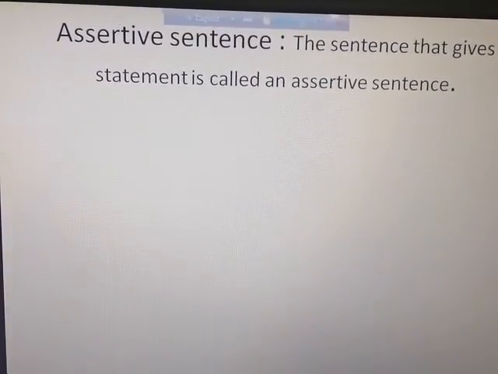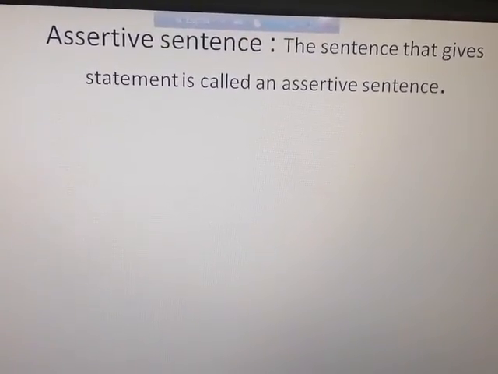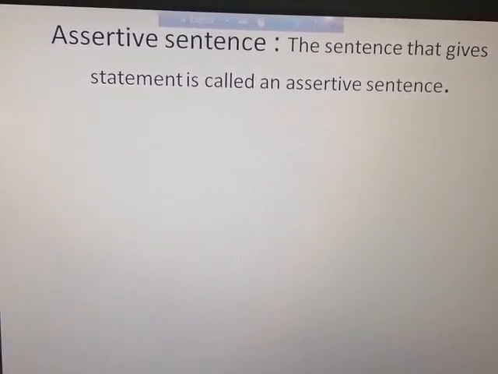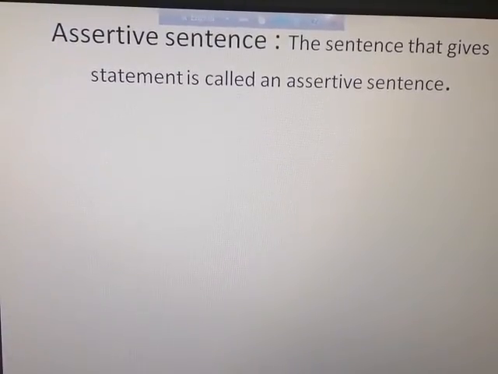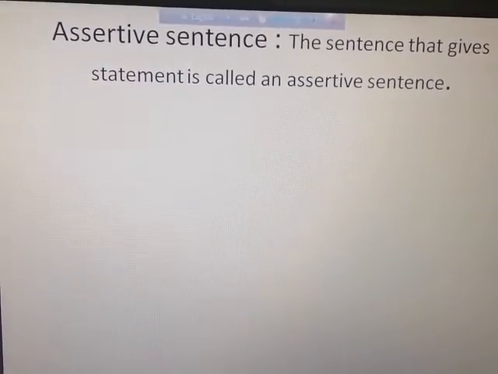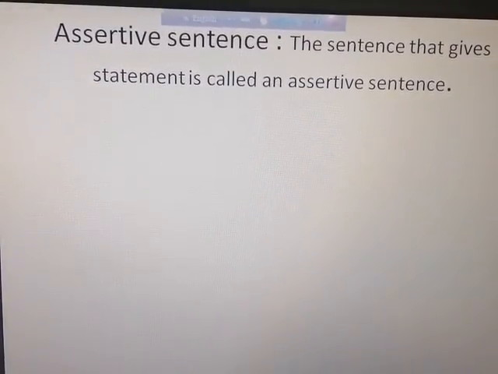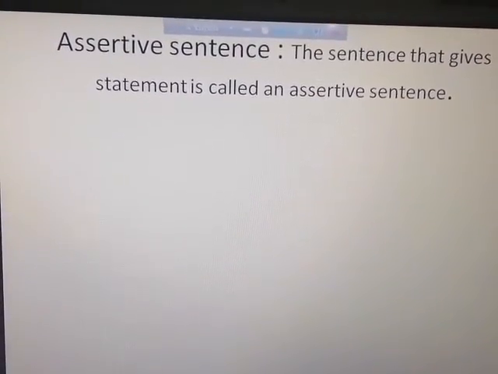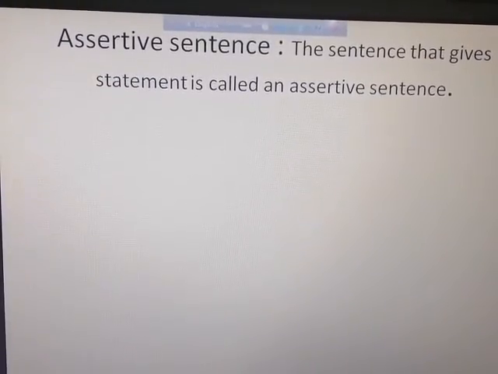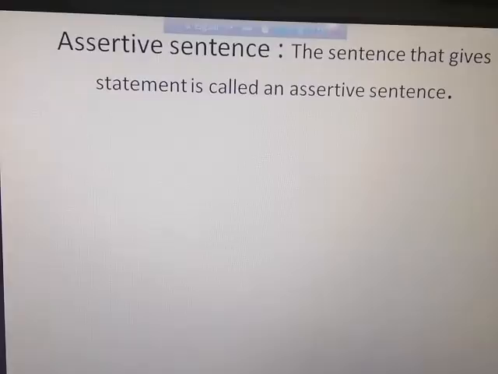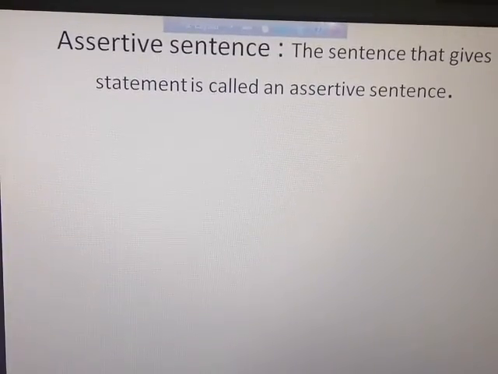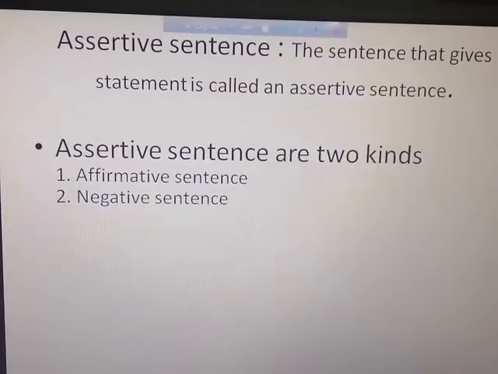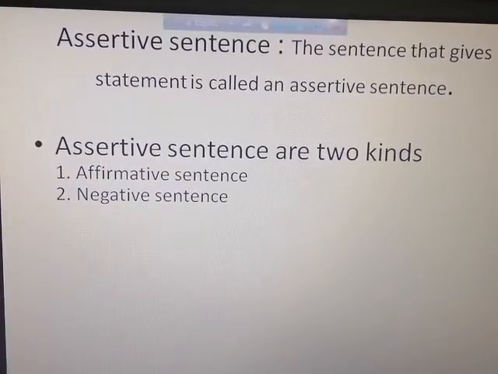Okay, now today assertive sentence. You know what kind of sentence an assertive sentence is? A sentence that gives a statement is called an assertive sentence. So it is very important. Statements are of two types: positive or negative, or affirmative or negative. In these two ways we can express our views, our saying. For that reason assertive sentence is very important. Assertive sentences are two kinds: affirmative sentences and negative sentences.